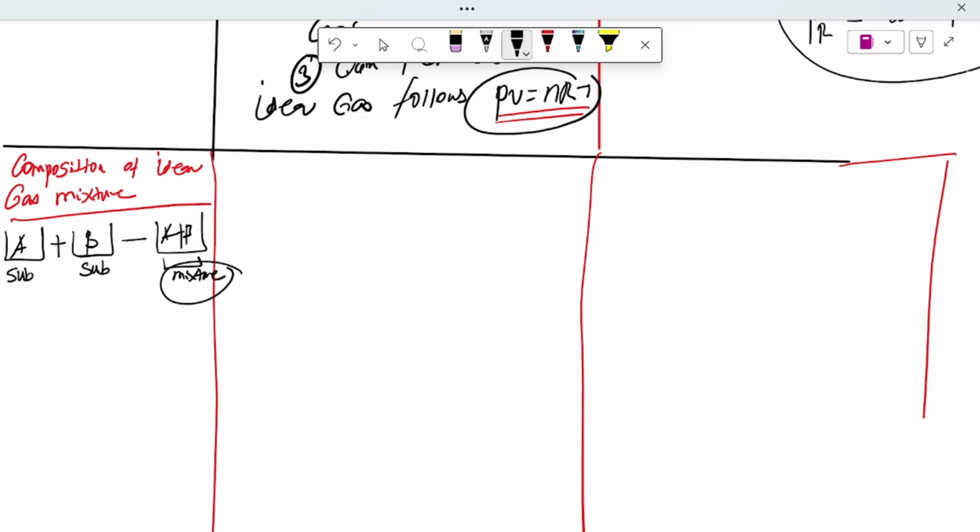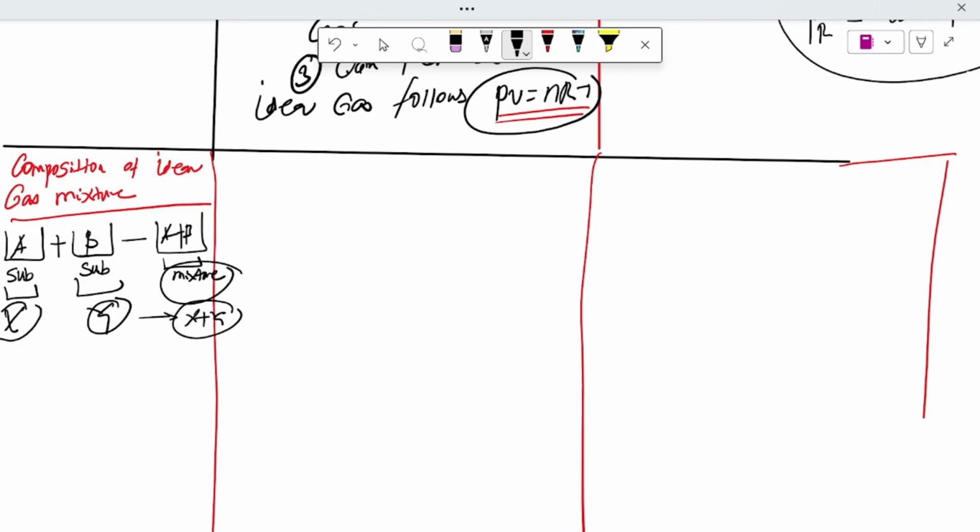To study this mixture's properties, we must know the properties of the individual substances, whether intensive or extensive, say X for one substance and similarly Y for substance B. Each substance in a mixture has its own properties, and the mixture depends on them.